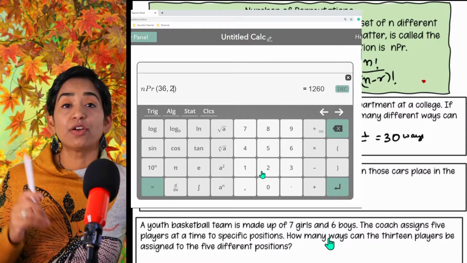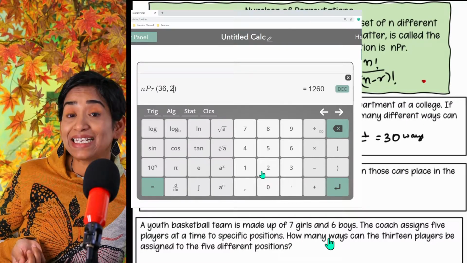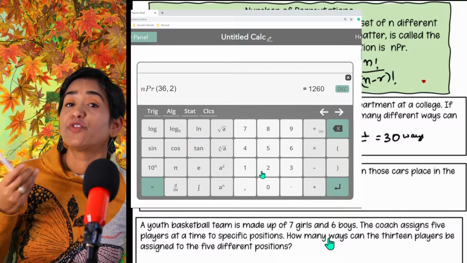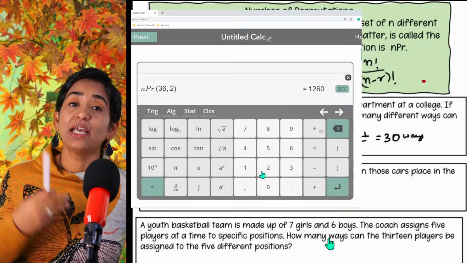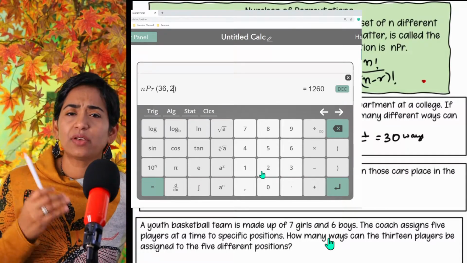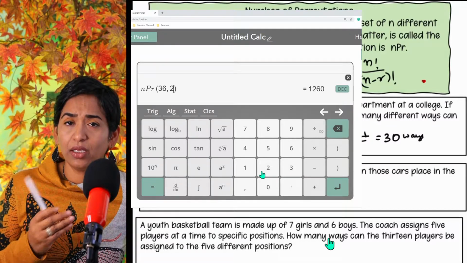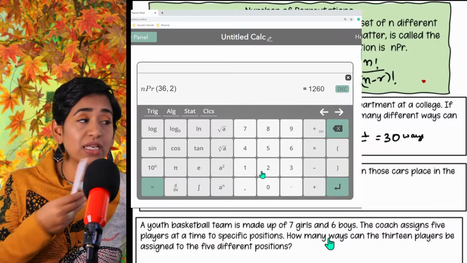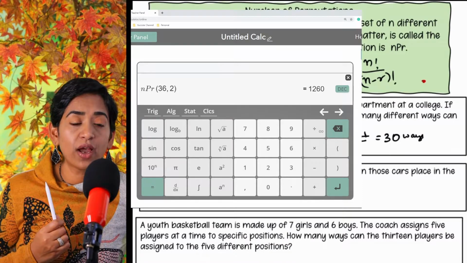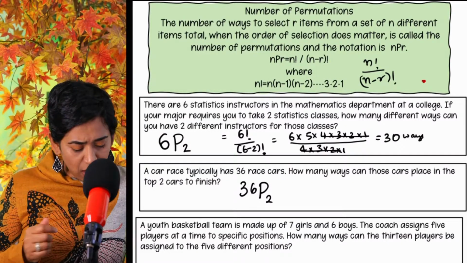So it's 1260, the number of ways you can have different permutations of who's coming first and who's coming second. So again, it depends on what they're asking you. I'm guessing the majority of the time they ask you to leave it as a P. If they ask you to work it out, then you simply plug it in your class calc. All right? Now, next one.